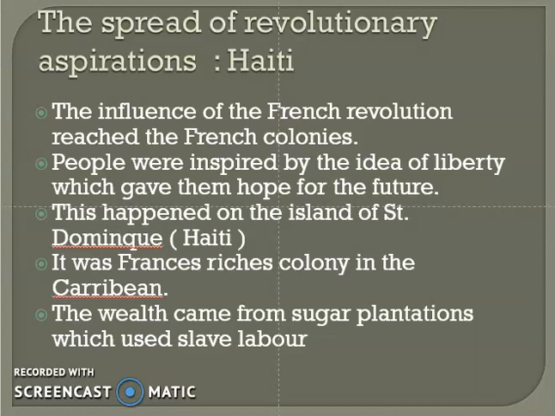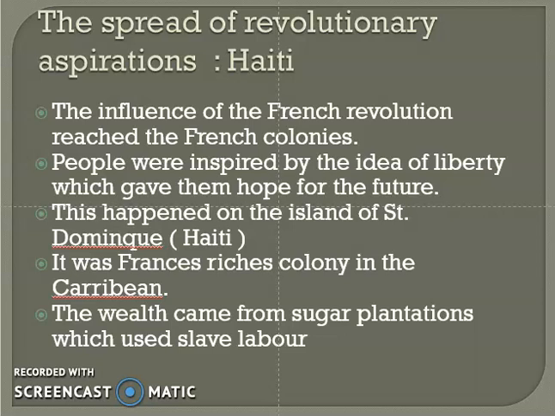Now, the influence of the French Revolution started to reach the French colonies, and Haiti was one of those colonies. People were inspired by the idea of liberty, which gave them hope for the future. Saint Dominique, or Haiti, was France's richest colony in the Caribbean, and the wealth came from sugar cane plantations, which of course used slave labor.